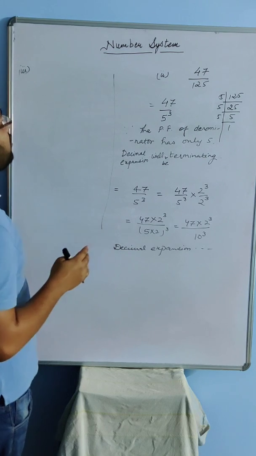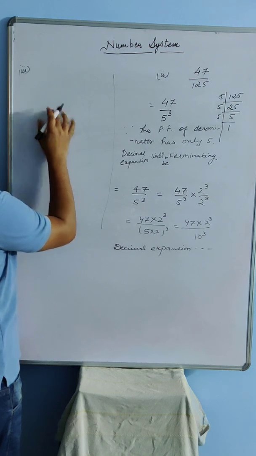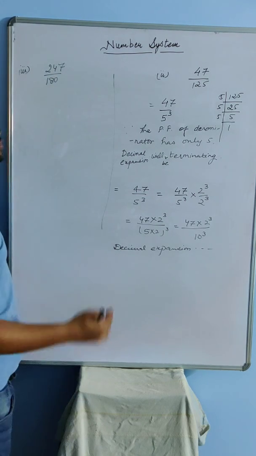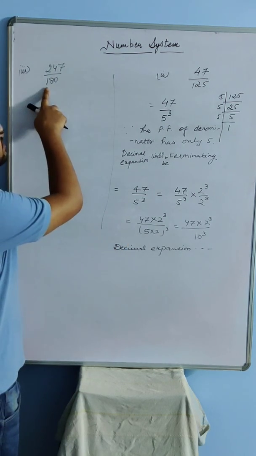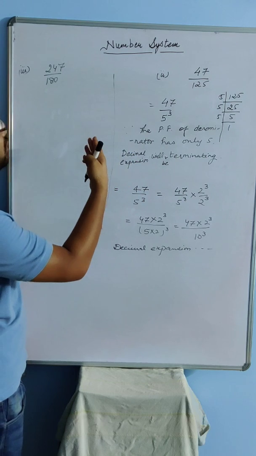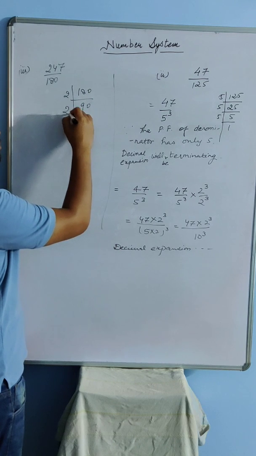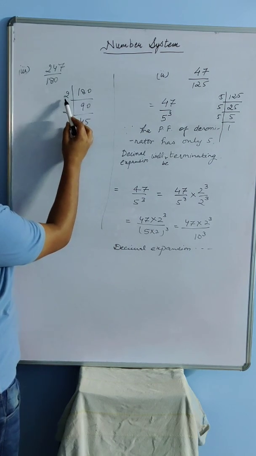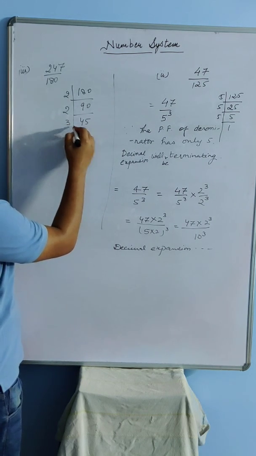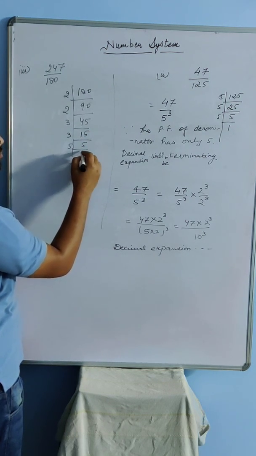Suppose I take the other problem, let me think of a problem. Okay, suppose I have 247 by 180. The first thing I am going to do is prime factorize the denominator. Always in such questions, my first step will be to prime factorize the denominator. So dividing 180 by 2 gives me 90, dividing 90 by 2 gives me 45. Dividing 45 by 3 gives me 15. One more time it gives me 5 and 5.